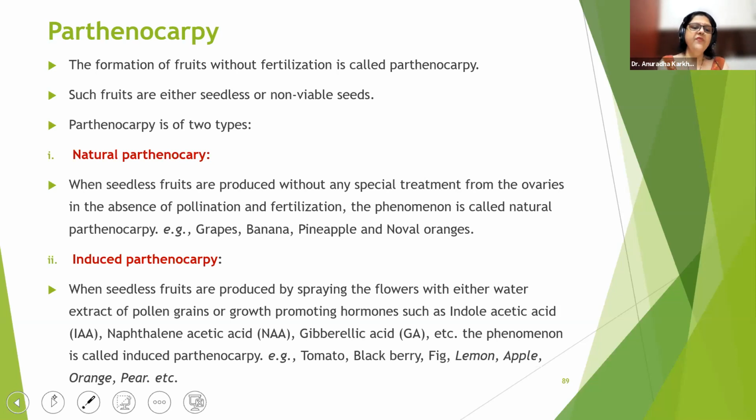Induced parthenocarpy: when seedless fruits are produced by spraying the flowers with either water extract of the pollen grains or growth promoting hormones such as IAA, indole 3 acetic acid, NAA, naphthalene acetic acid, gibberellic acid, etc. the phenomenon is called induced parthenocarpy. For example, tomato, blackberry, fig, lemon, apple, orange, pear, all these are made artificially. Okay, so what are NAA, IAA, GA?